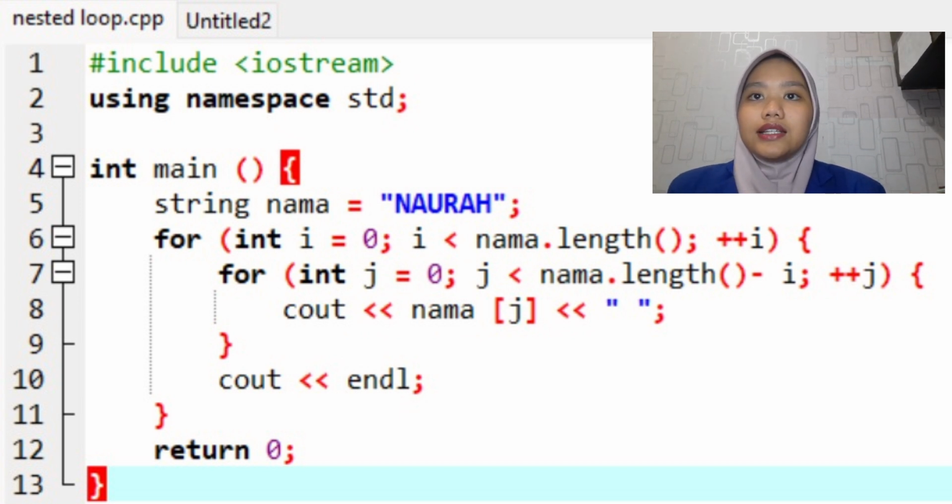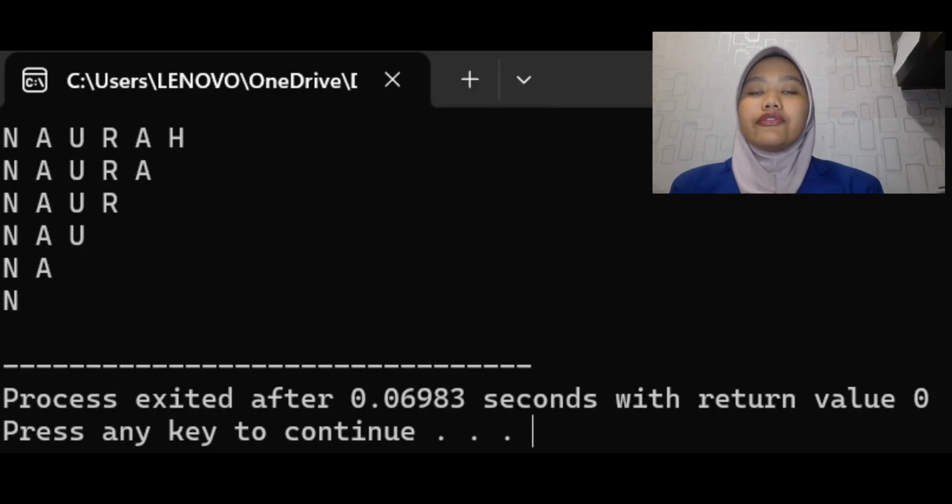In the 10th line, it serves to print a new line character, move the line to the output and simultaneously flush the output buffer. In the 11th line, it serves to end the entire program that has been created. After completing the entire program, proceed with compile and run to display the output from the program.